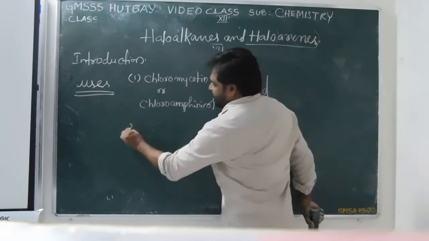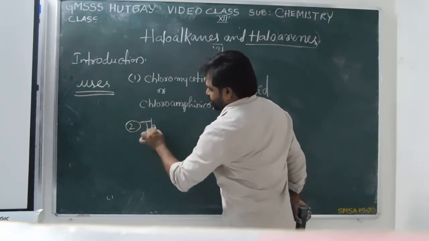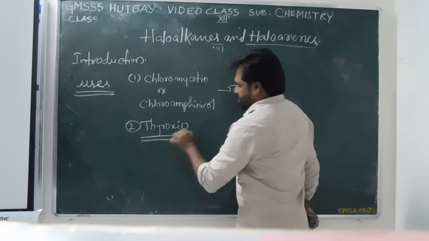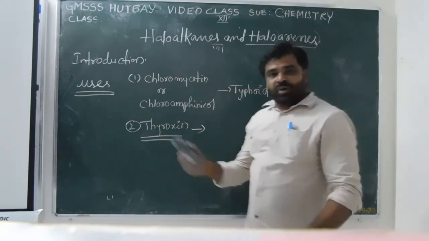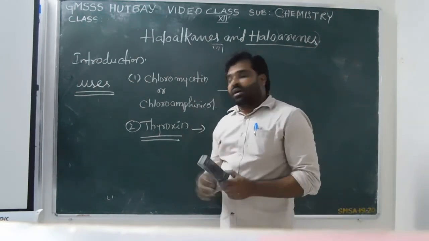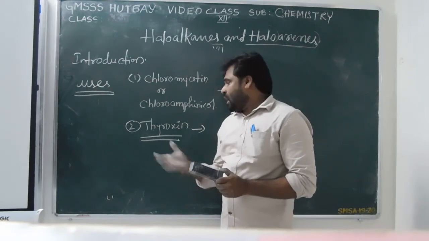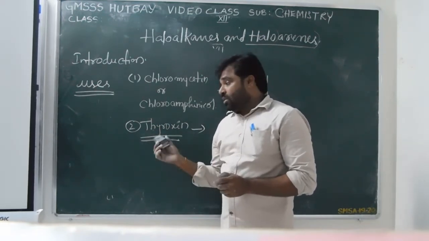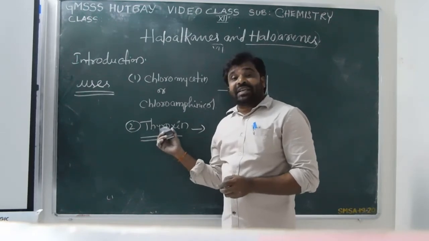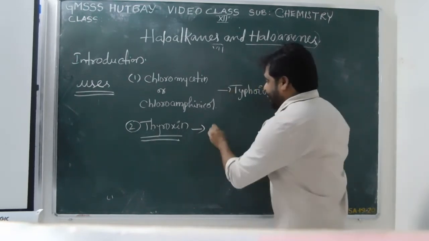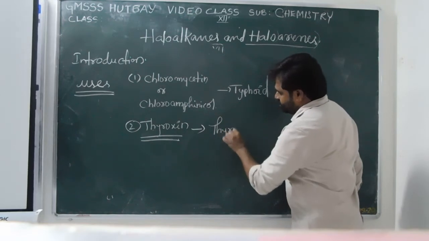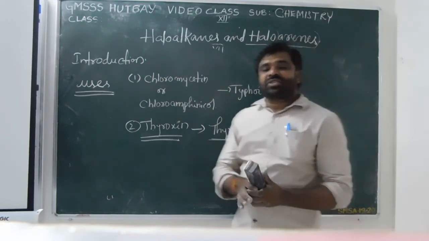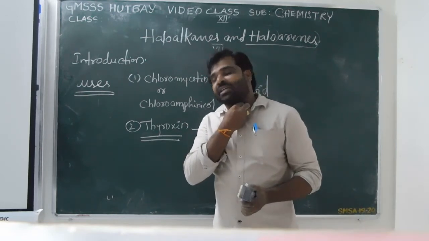The second example is thyroxine. Already you know about thyroxine. The thyroxine is an iodine containing hormone. This thyroxine is secreted by the thyroid gland, which is located on our neck.